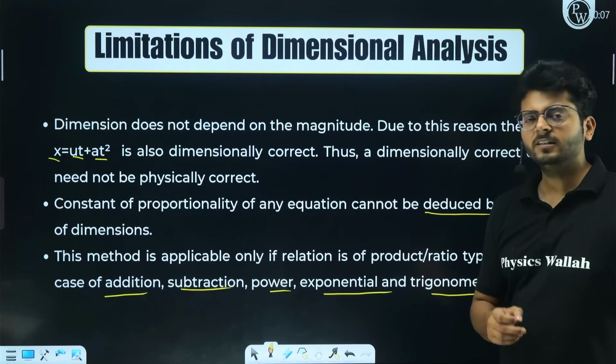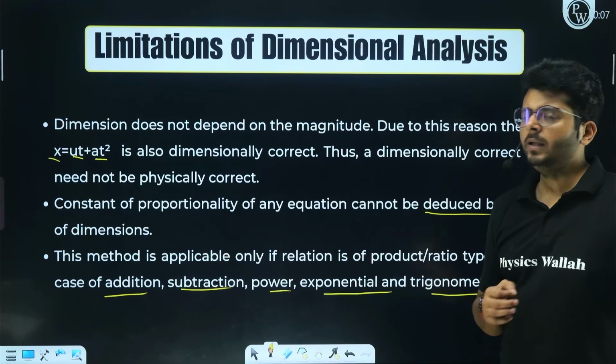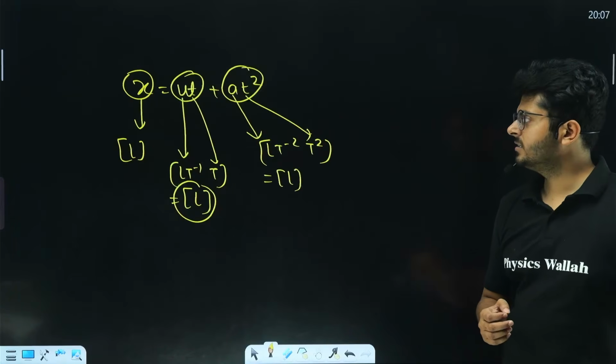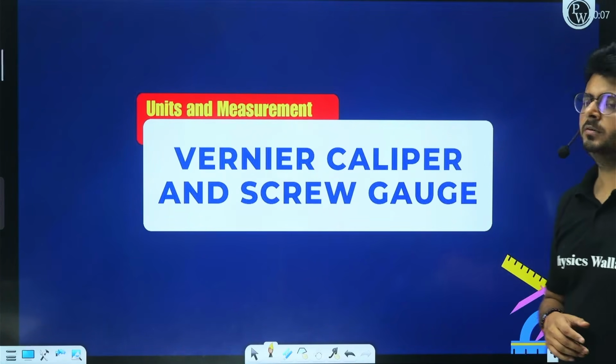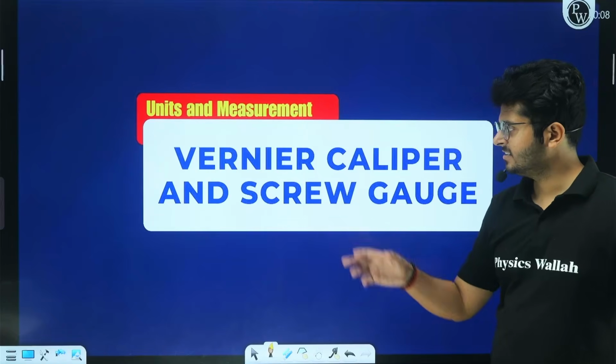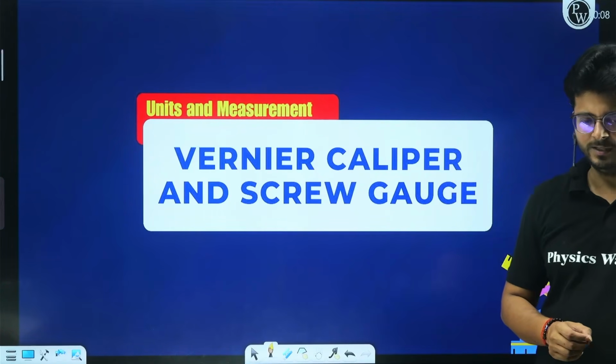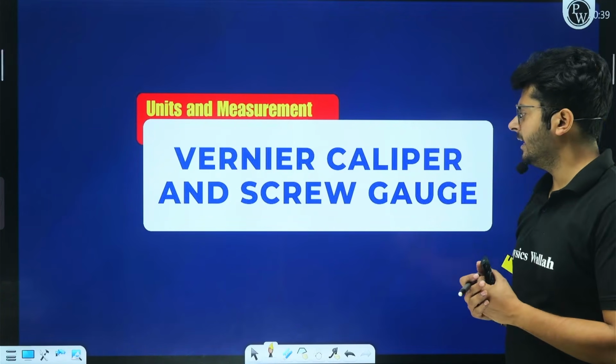So this was everything about dimensional analysis, my dear aspirants. Now we can move on and talk about the next idea, which is the concept of vernier caliper and screw gauge. So without any further delay, let us start talking about it and complete that as well. Now let us understand the concept of vernier caliper and screw gauge.